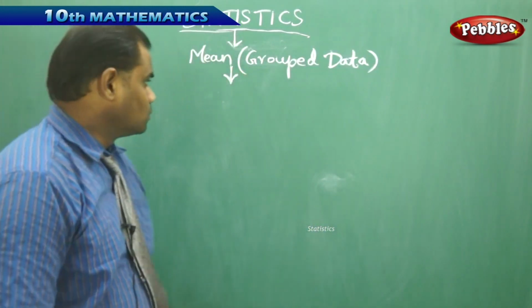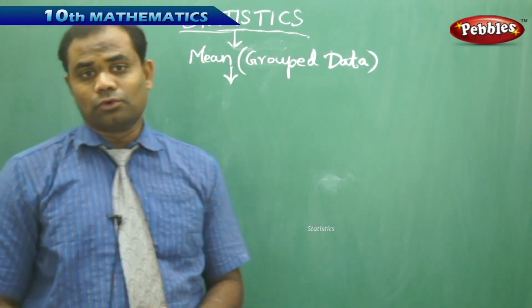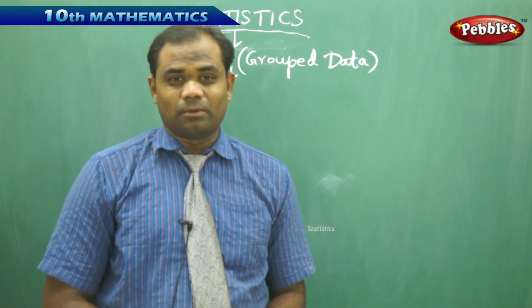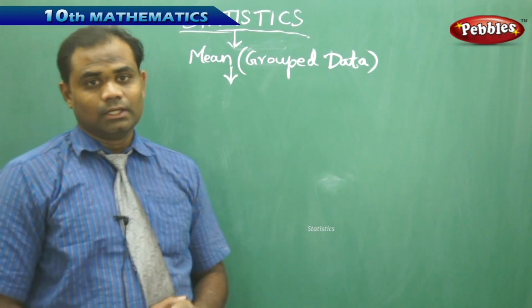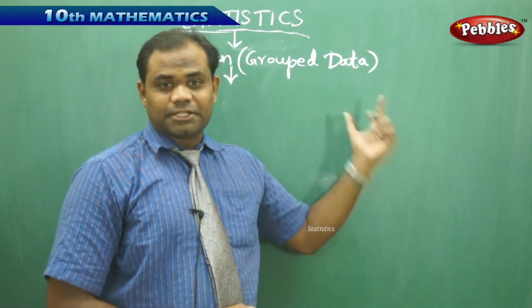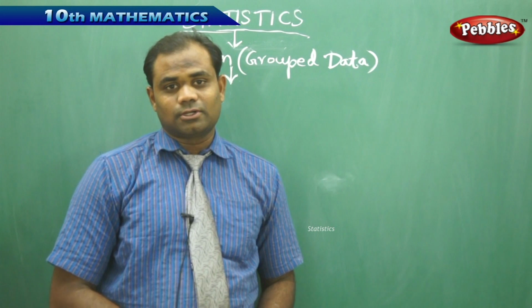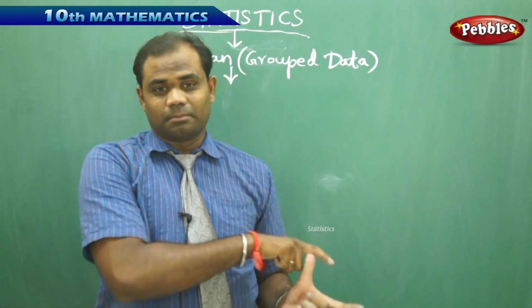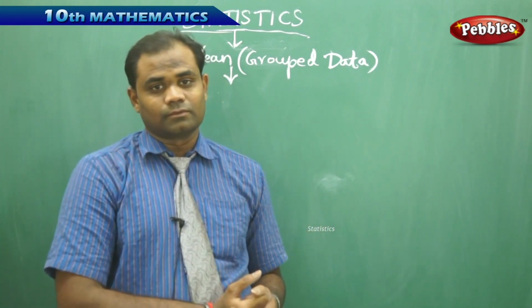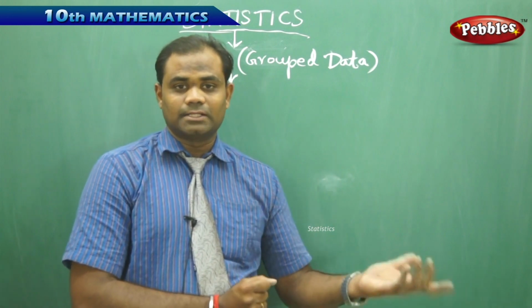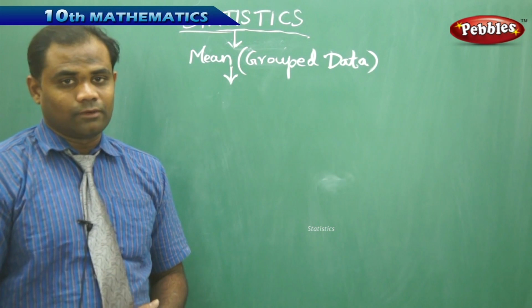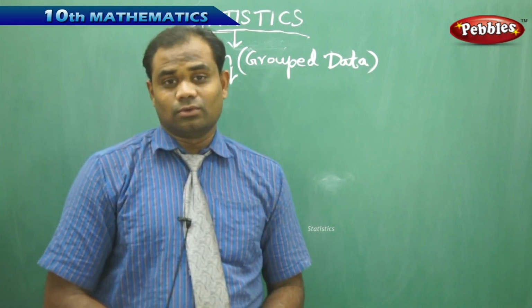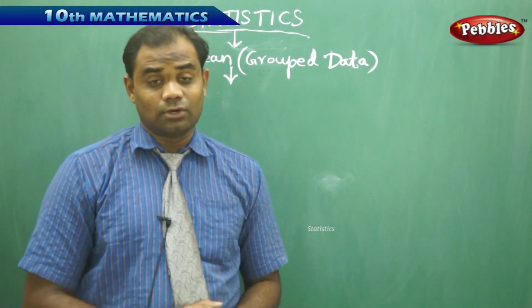Now let's see how we use the mean for grouped data for the same problem that we have discussed in the previous session for ungrouped data. In this session on grouped data, I attempt to convert the given ungrouped data in the previous problem into grouped data. So how do I convert ungrouped data into grouped data is the biggest question out here. And when to use grouped data and when to use ungrouped data is also the biggest question of the session.